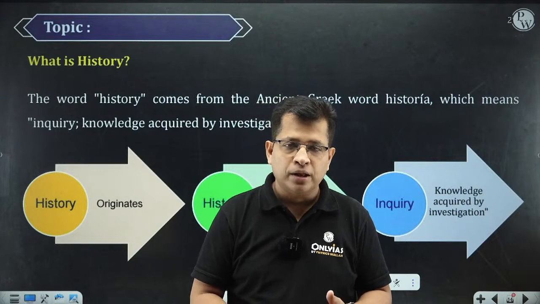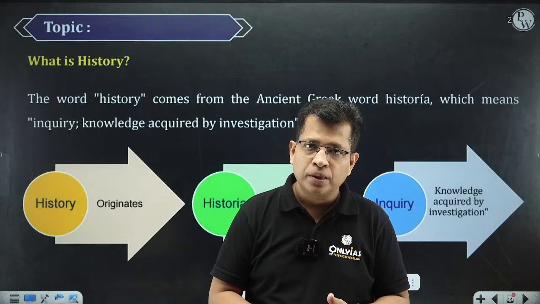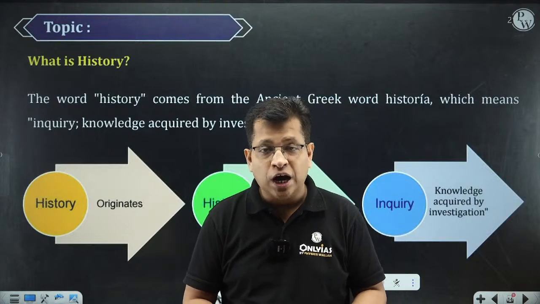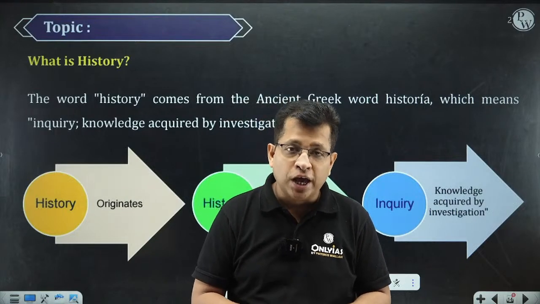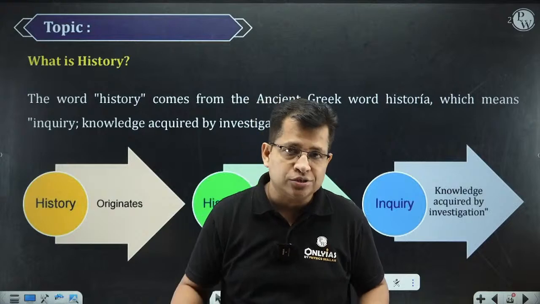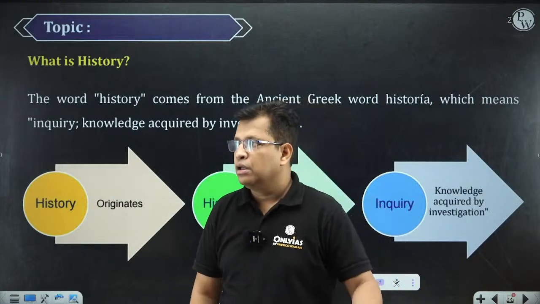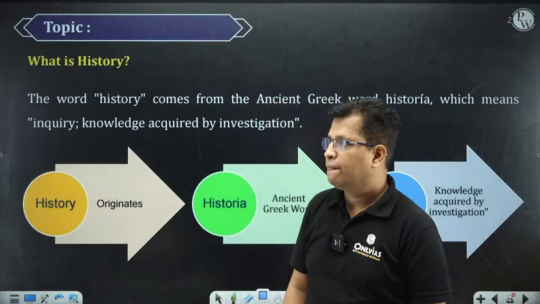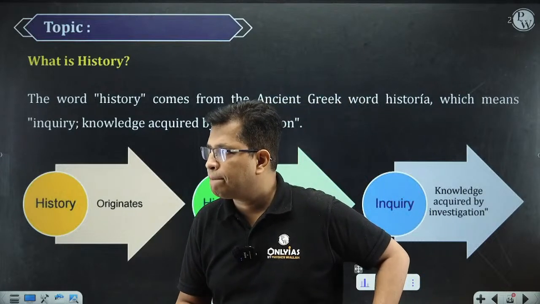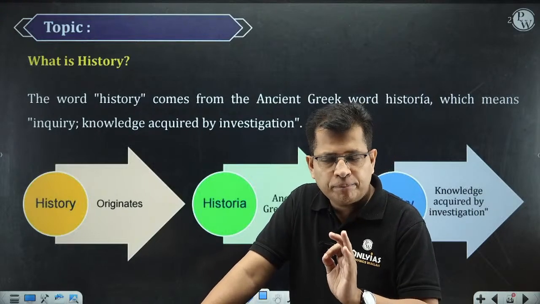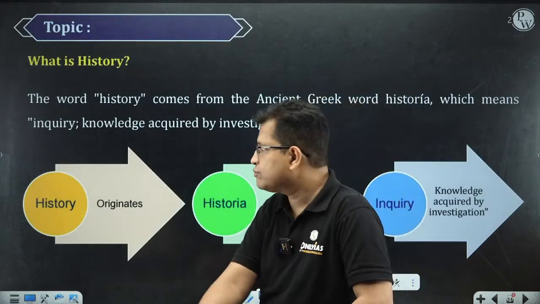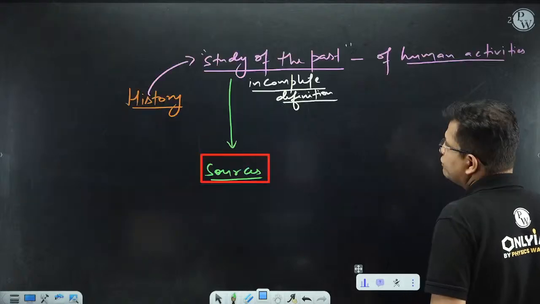It is only the valid, rational information after making a proper inquiry that can be helpful in reconstructing the history. Is it okay? I believe it must be okay for you people now. So moving ahead now.